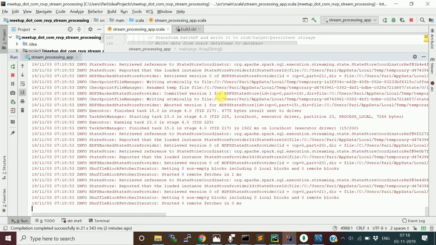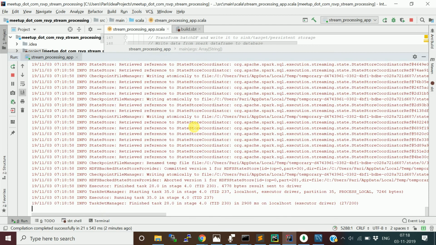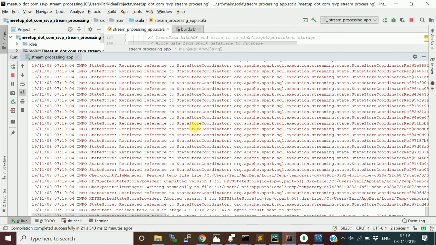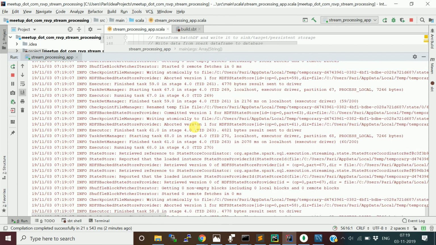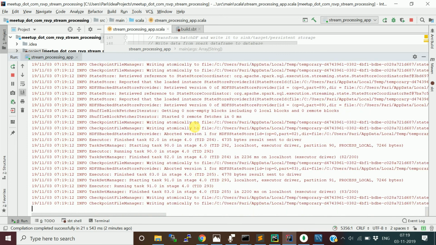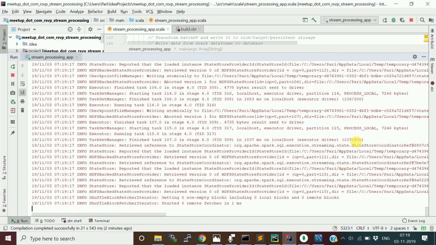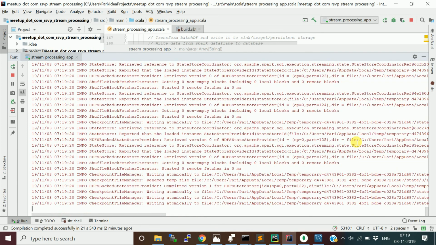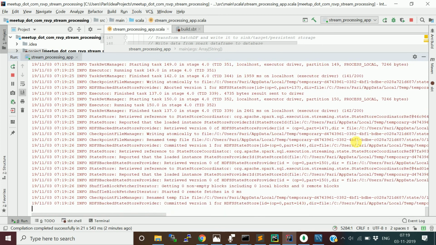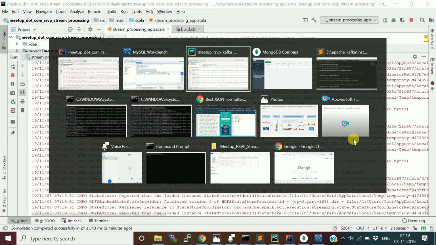Okay, so it has come. So let's run this. Not yet. It's still writing. It is written on the console, but still it will write into MySQL. It's 88 plus 88 out of. So basically, this is going to write the aggregated data into MySQL. So let me check whether it has written into MongoDB.